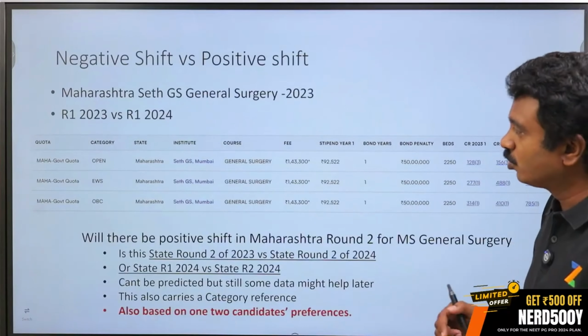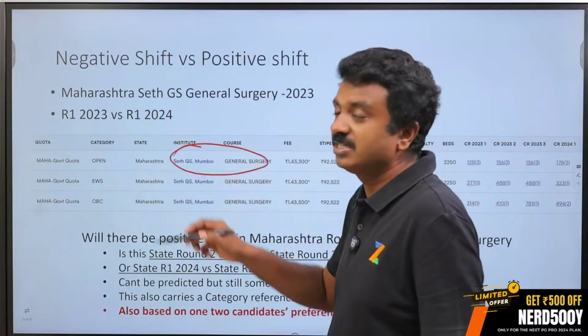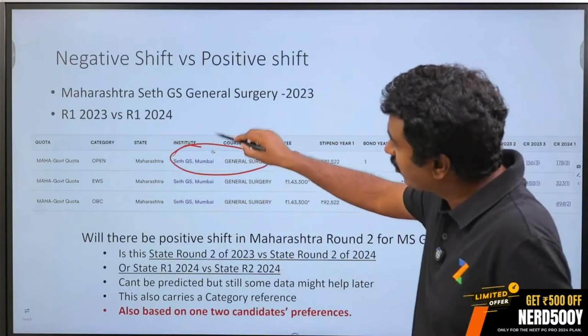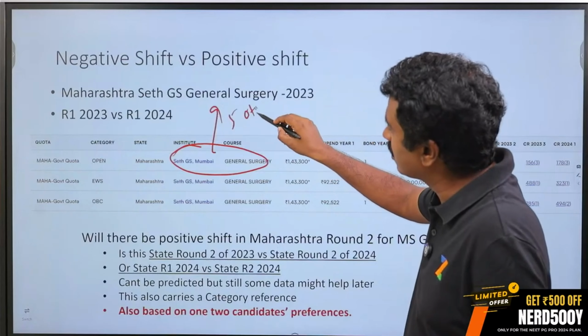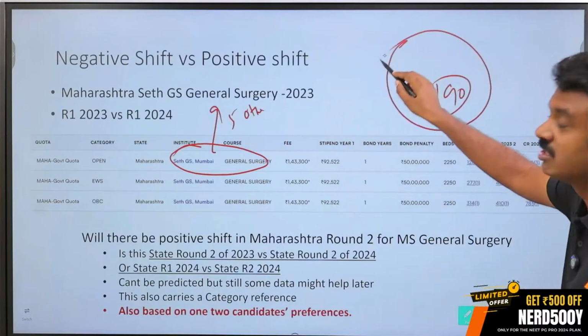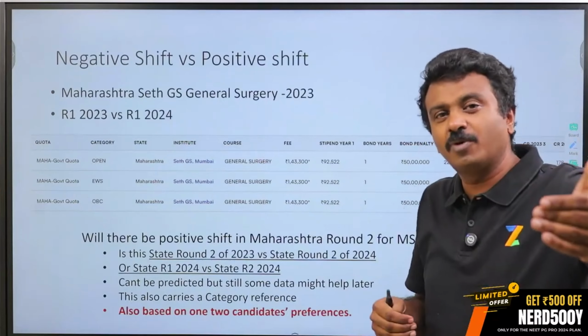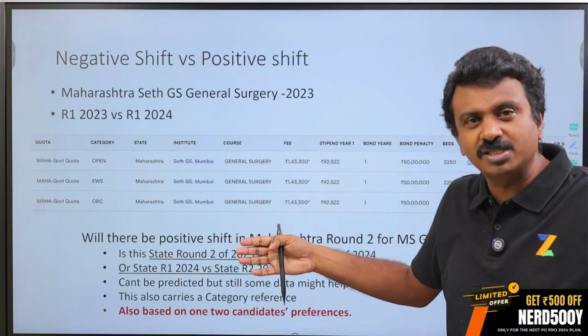So the right thing to do is, I have not got ZGS general surgery, I am ranked 190. Similarly, I have not got 5 of my other choices above. Among all those, what might be the possibility is what you need to move on to, right? All my choices above my rank, take all those choices.